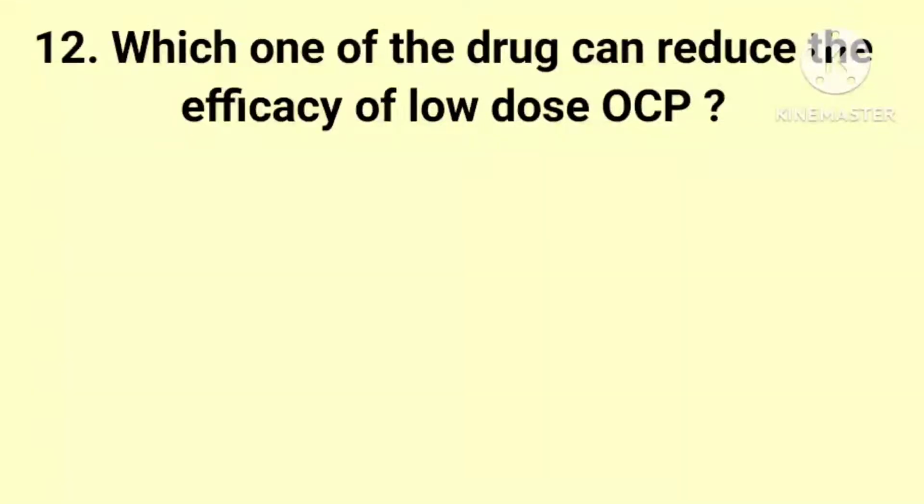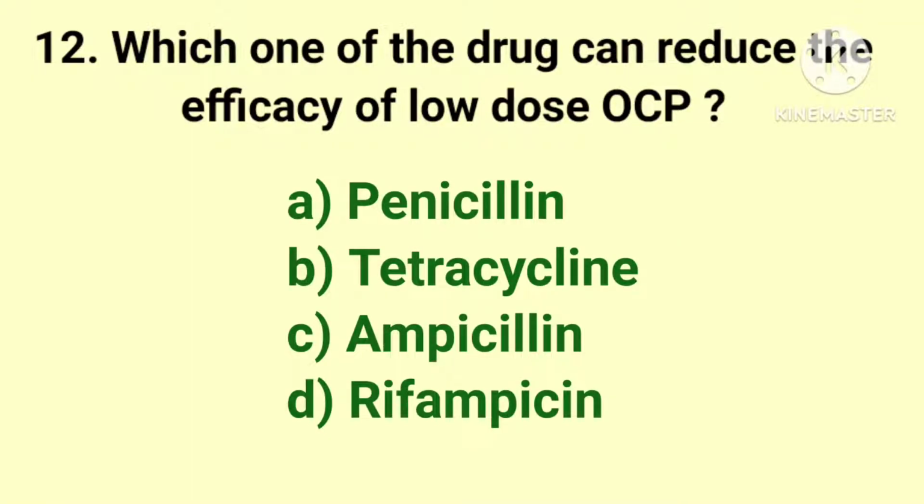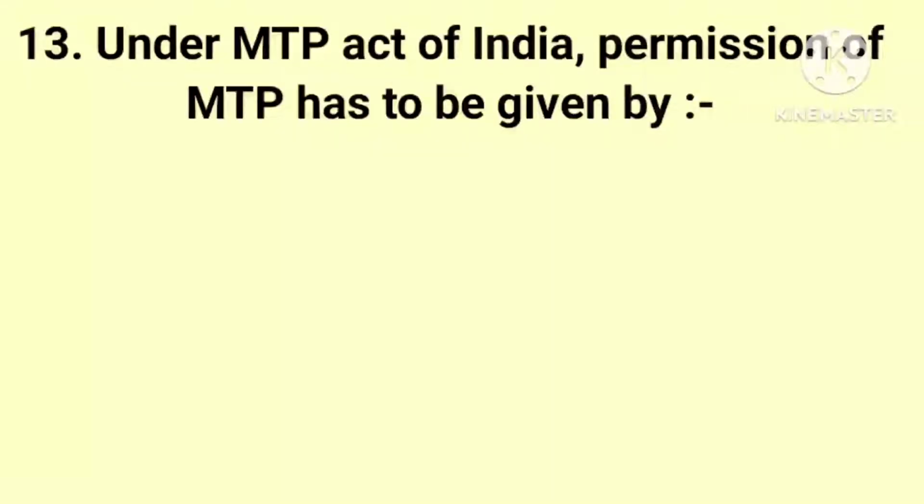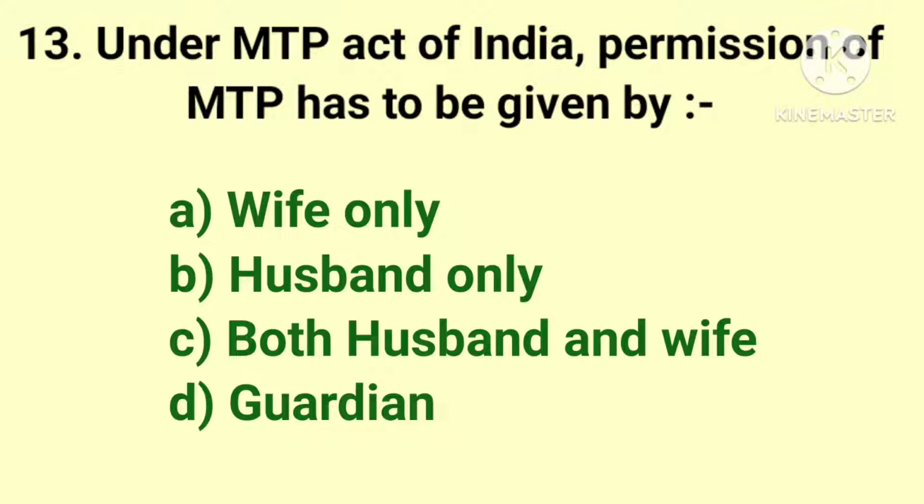Next question, which one of the drug can reduce the efficacy of low dose oral contraceptive pill? The options are penicillin, tetracycline, ampicillin, and rifampicin. And the answer is rifampicin. Next question. Under MTP Act of India, permission of MTP has to be given by, the options are wife only, husband only, both husband and wife, or guardian. And the answer is wife only.